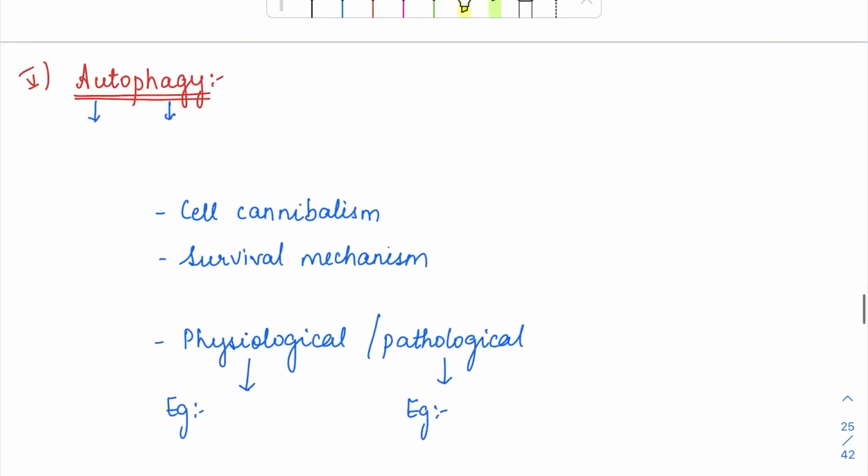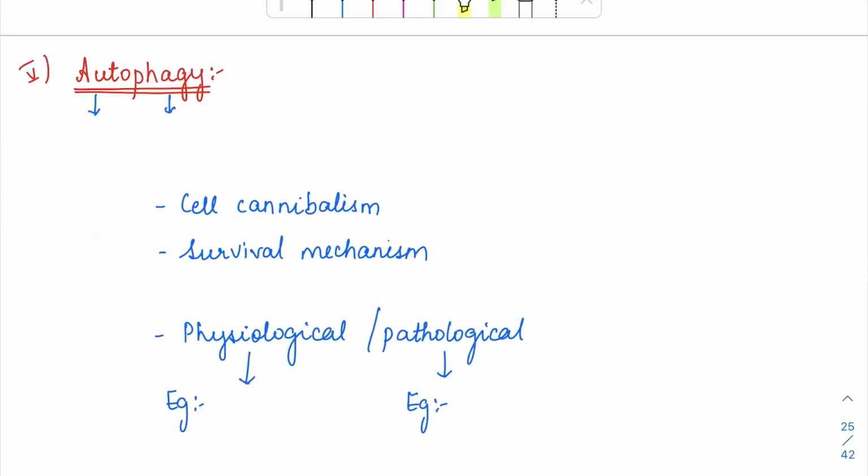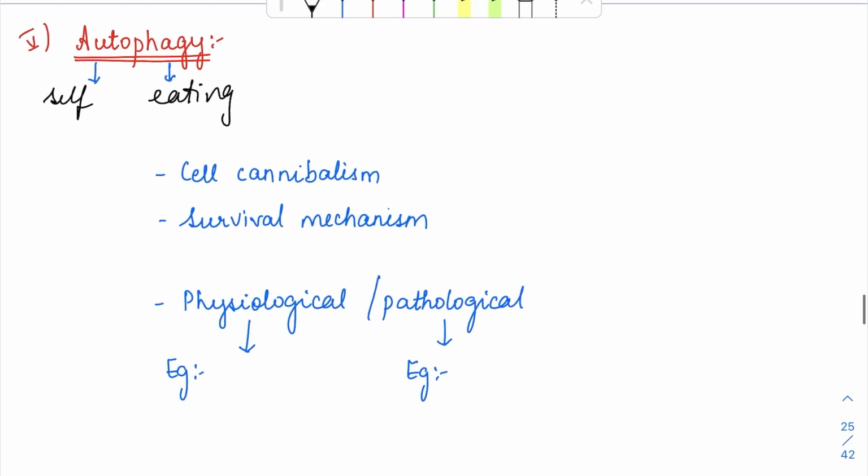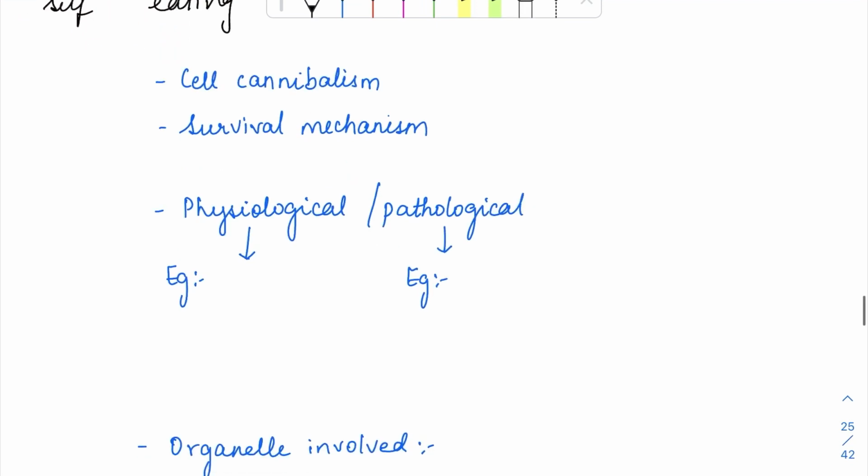Next, we'll move on to autophagy. So, auto means self, phagy means eating. It means self-eating. During conditions of some stress, the cell is going to eat up its own organelles to survive the stress. It is also called cell cannibalism, and it is a survival mechanism. It can happen both in physiological and pathological states.